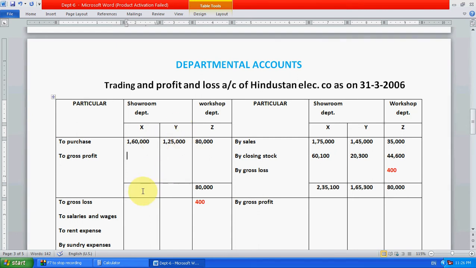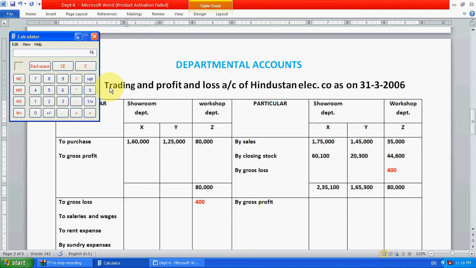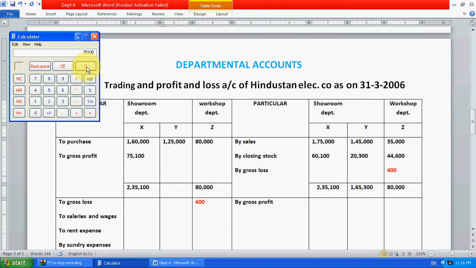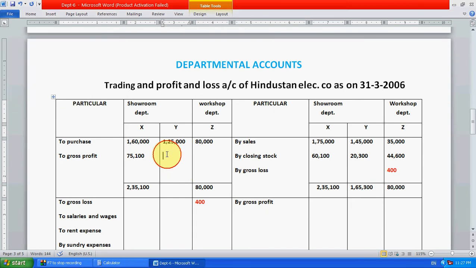Now write this one. 2,35,100 minus 1,60,000 means 75,100, so right here 75,100. Then 1,60,300 minus 1,25,000 is 35,300.